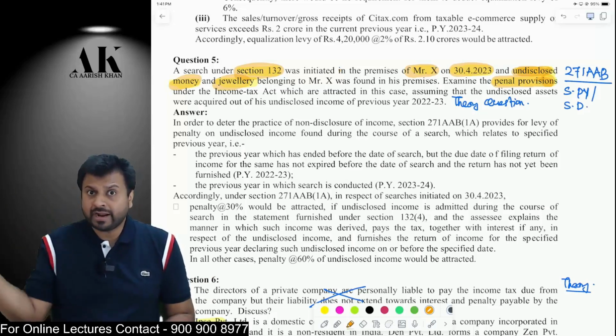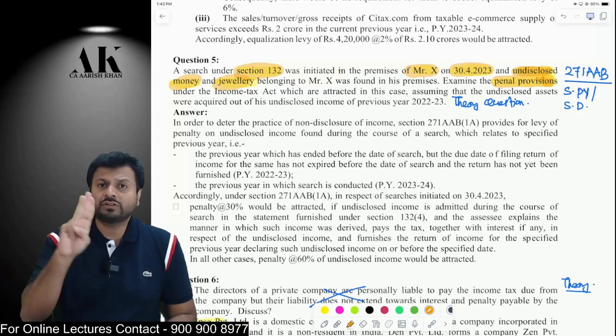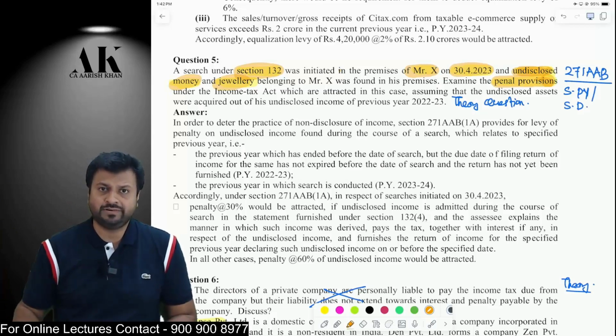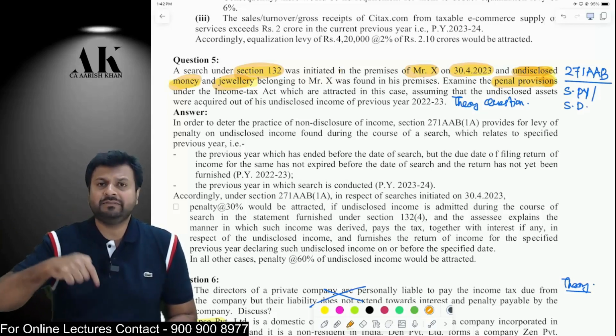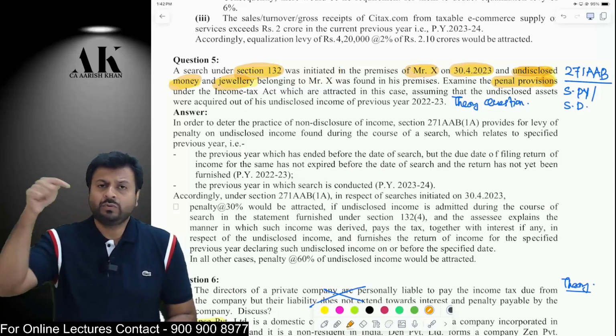A year prior to the year of search for which the due date of filing of return has not come and you have also not filed the return. That previous year, that preceding year will be called as what? Specified previous year. Second point in specified previous year is the year of search. That is 23-24. So one is 22-23, second is 23-24.